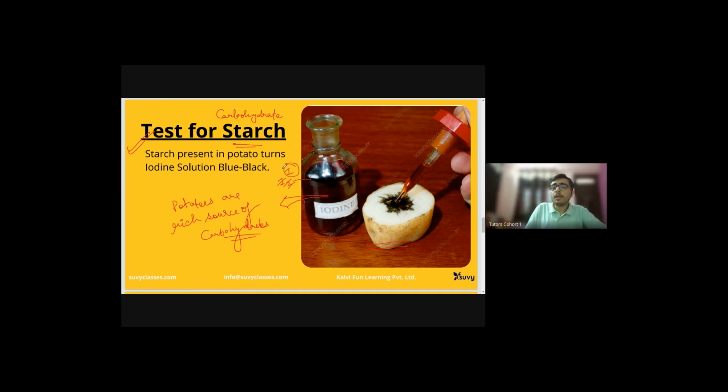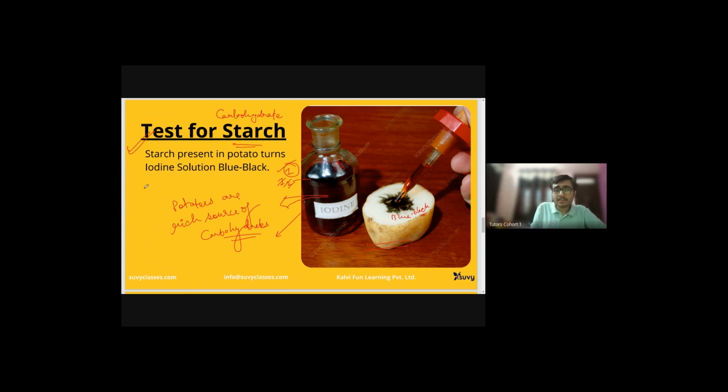Iodine is the atom. This iodine solution is a suspension of iodine, not in water, it's known as tincture of iodine. That's beyond our syllabus. It's dropped on starch, meaning the carbohydrate, and potato is rich in carbohydrate. When we drop this solution through a dropper on our potato, it turns blue black, or I should say only black, but your terminology is blue black.